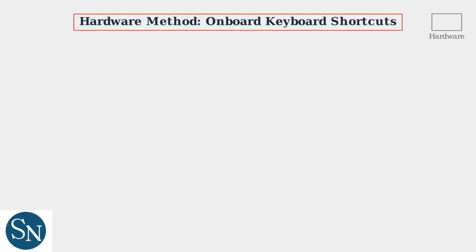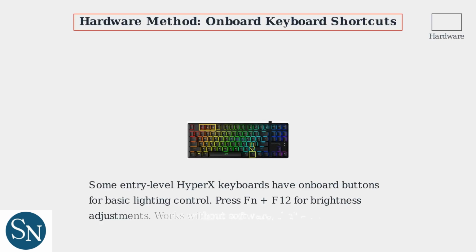Some entry-level HyperX keyboards have onboard buttons for basic lighting control. Look for the FN key plus a lighting shortcut, such as FN plus F12 for brightness adjustments. This method works without software, but offers limited customization.